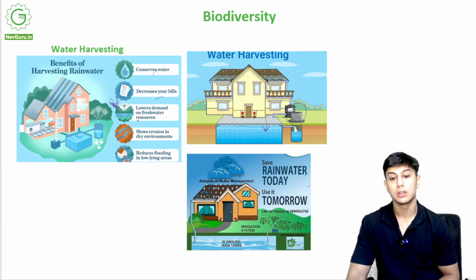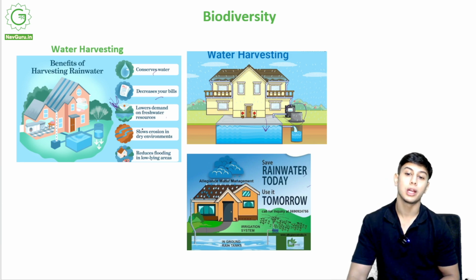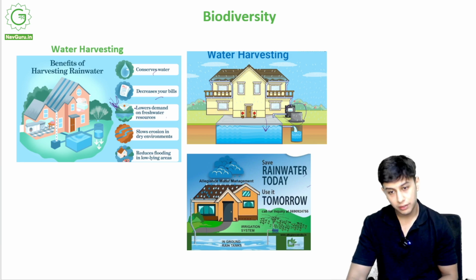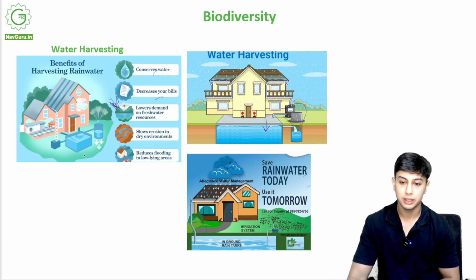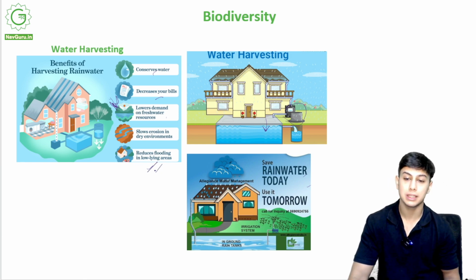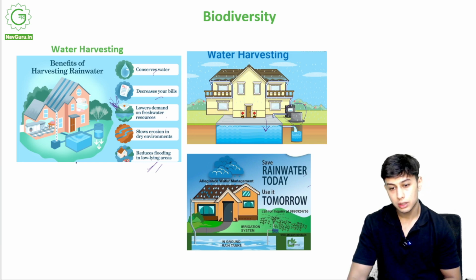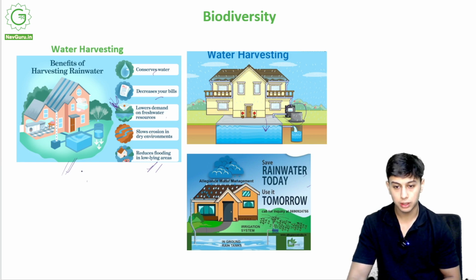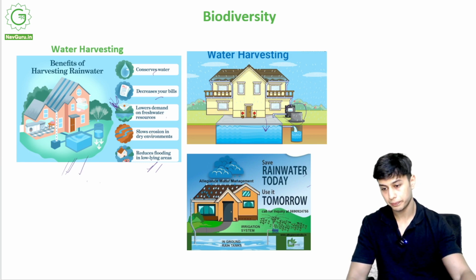Soil erosion, okay, so there is no more soil erosion because in rains a lot of soil washes off. If you conserve that rain, that soil will not erode. It reduces flooding, okay. During monsoons many of our cities flood. If you install a rainwater harvesting system at home, you can prevent floods to a great extent. Your home will not get clogged up, your nearby surroundings will not get clogged up. You can conserve that rainwater.